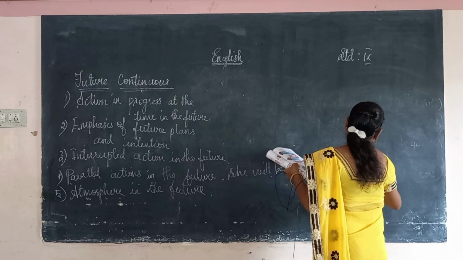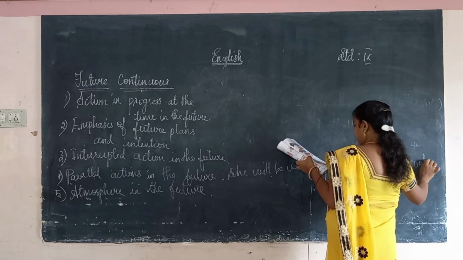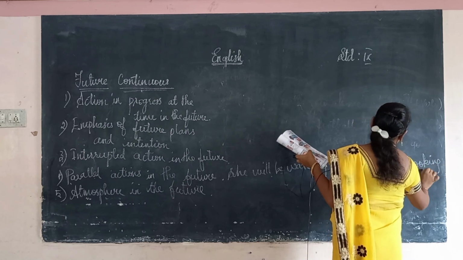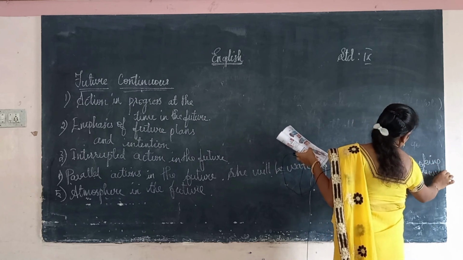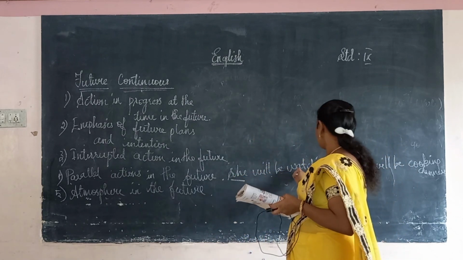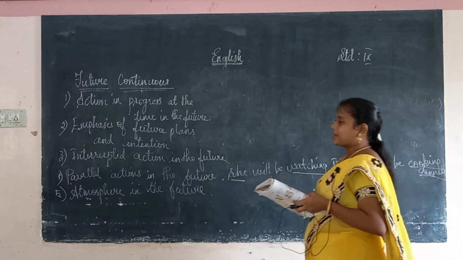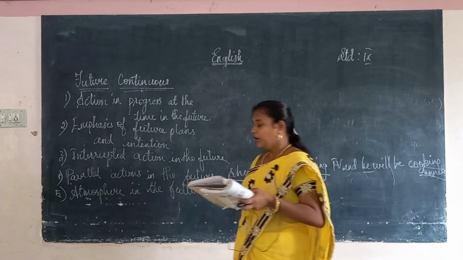See, my dear, this is a parallel action. She is watching TV; at the time he is cooking dinner. So this is the example of parallel action in the future.